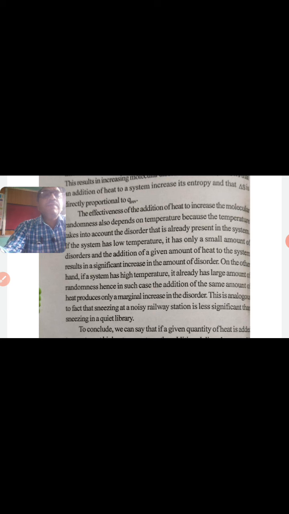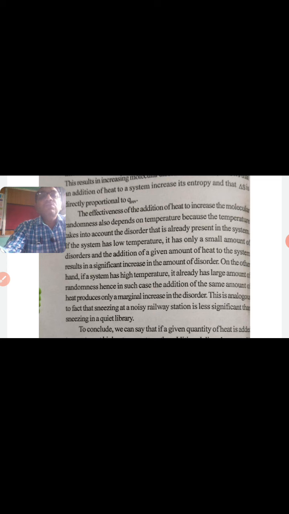If the system has low temperature, it has only a small amount of disorder, and the addition of a given amount of heat results in a significant increase in the amount of disorder. On the other hand, if a system has high temperature, it already has a large amount of randomness. Hence, in such a case, the addition of the same amount of heat produces only a marginal increase in the disorder.